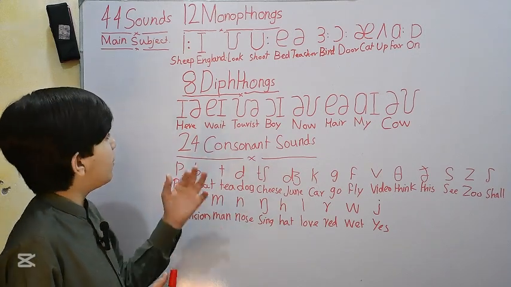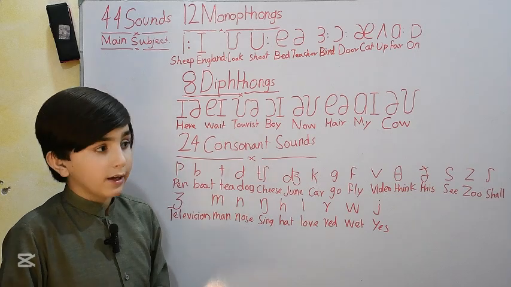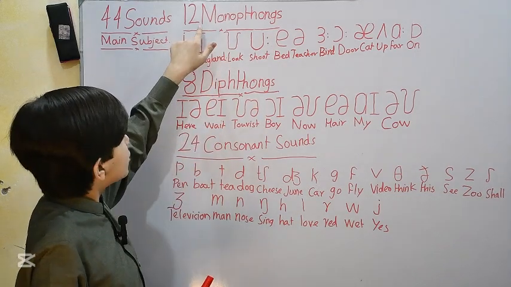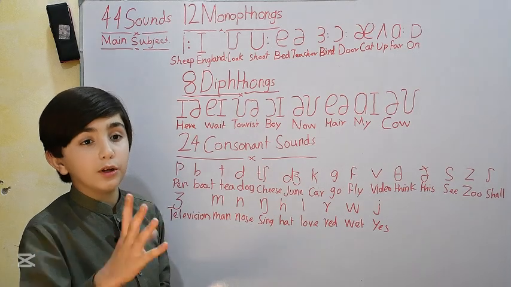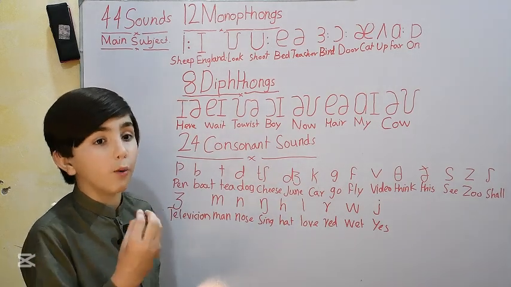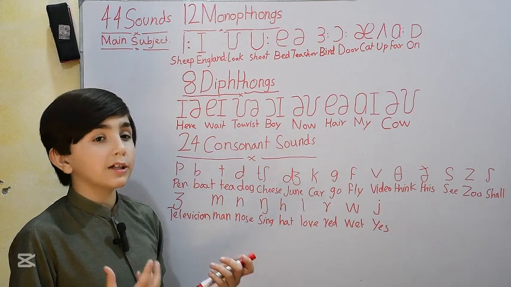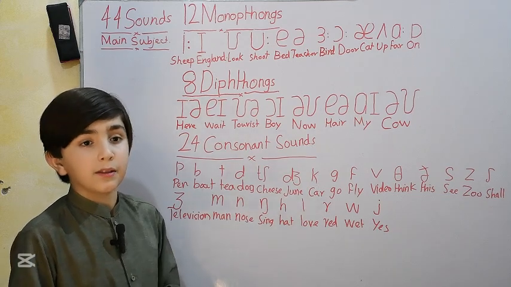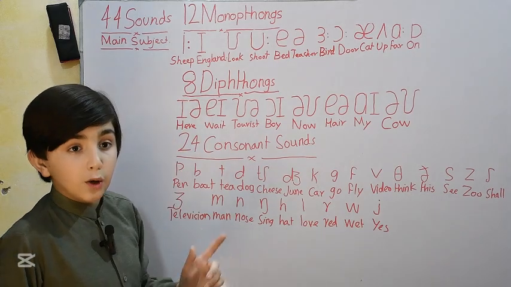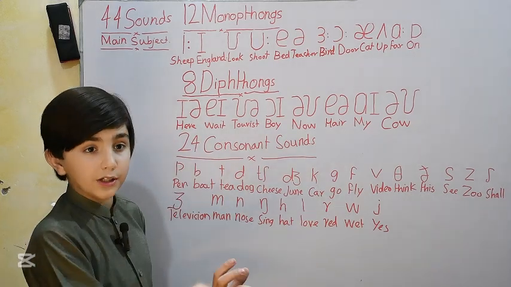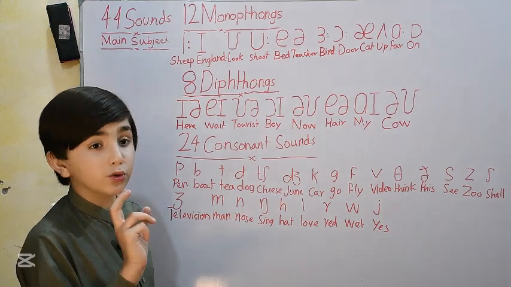First of all, before getting into the diphthongs, I would like to say something to you. As you know, monophthong means a pure vowel sound, and diphthong means a sound which has two sounds. Diphthong, remember it. Monophthong means a pure vowel sound. Diphthong means a sound which has two sounds.